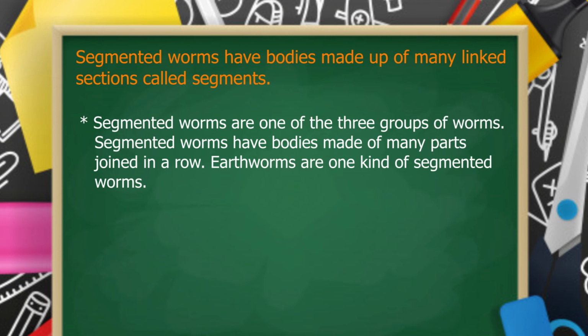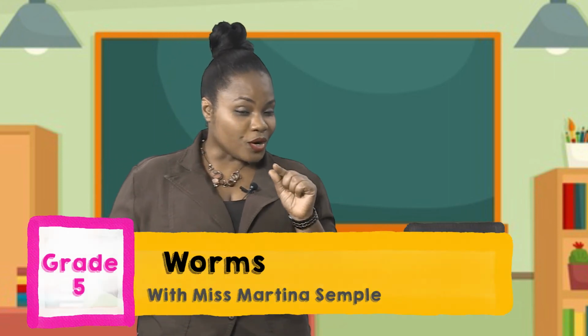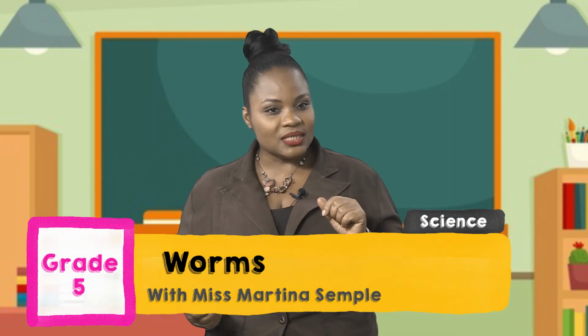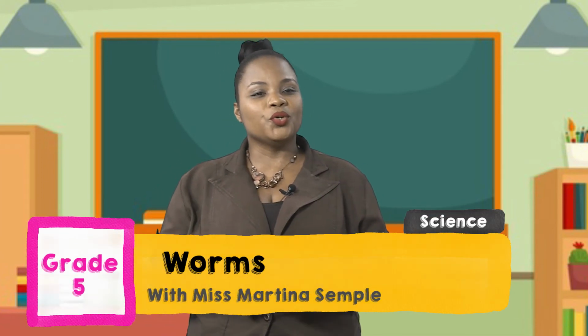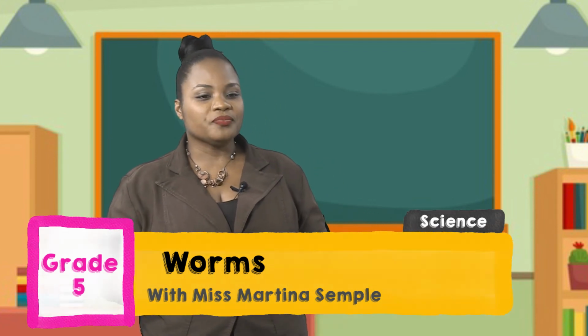Segmented worms have bodies made of many parts joined in a row. Earthworms are one kind of segmented worm. Earthworms are those worms that we dig for worm bait, put on hooks, and go fishing with to catch fish.